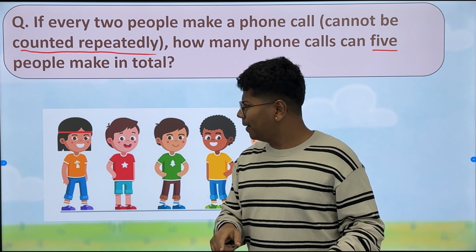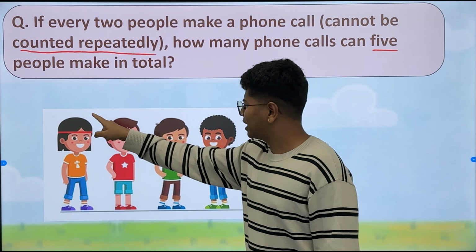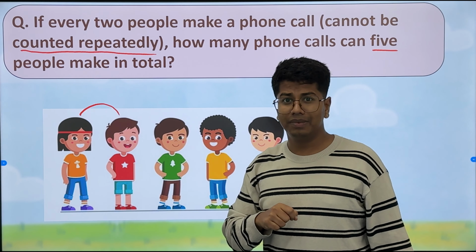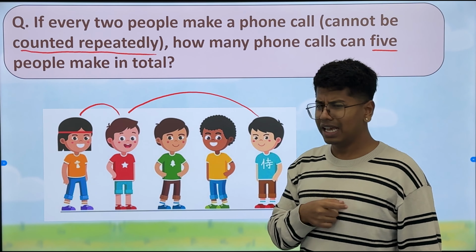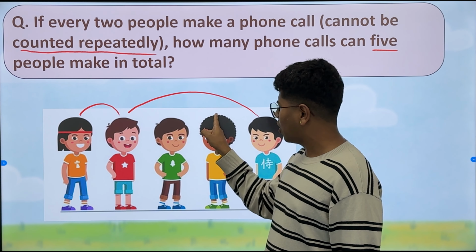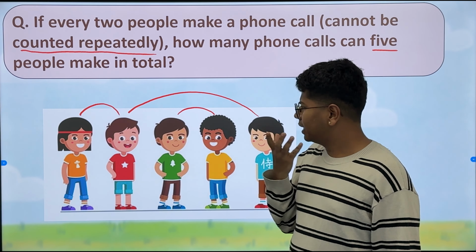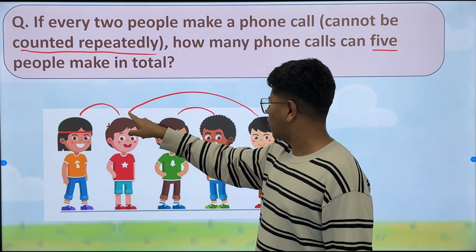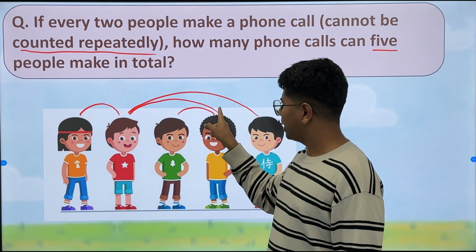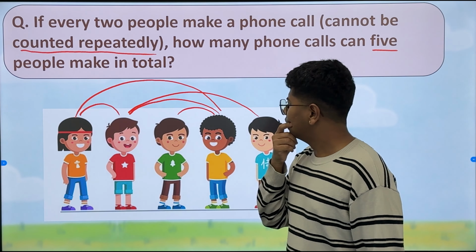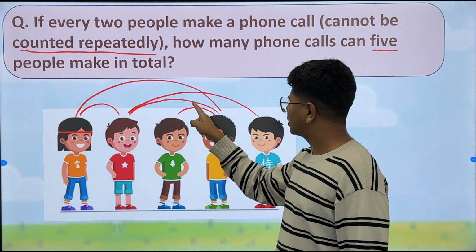Let's say this person makes a phone call to this person. Now this person makes a phone call to this person. Then this person makes a phone call maybe to this person. Then this person can make a phone call to this person also, and then this one too. So 1, 2, 3, 4, 5.